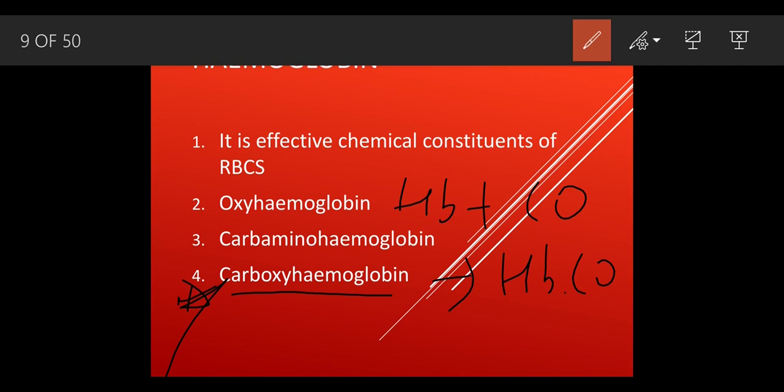One should not sleep in a room which is not properly ventilated, which is closed from all four sides, because in those rooms there is a high amount of carbon monoxide, and a person can die, because it is also called the silent killer. And this carboxyhemoglobin gets easily formed. Why? Because hemoglobin has a strong affinity for carbon monoxide. What does affinity mean? Affinity means love toward, loves.